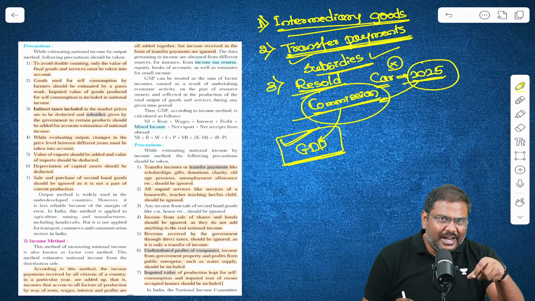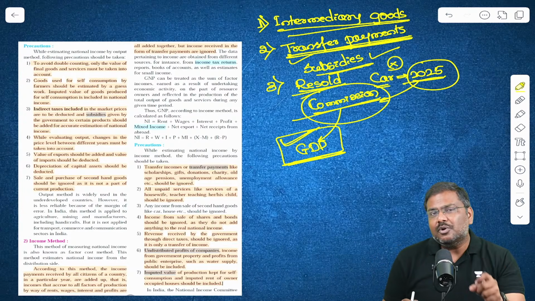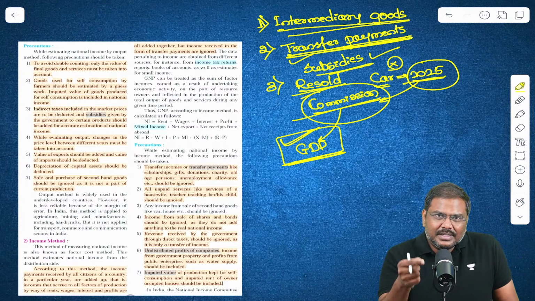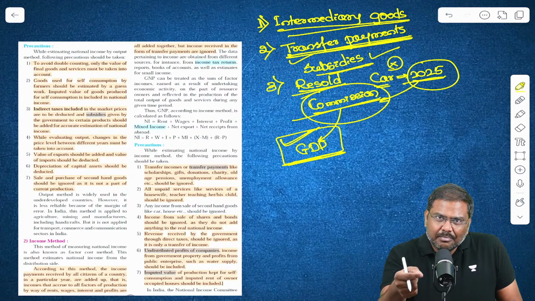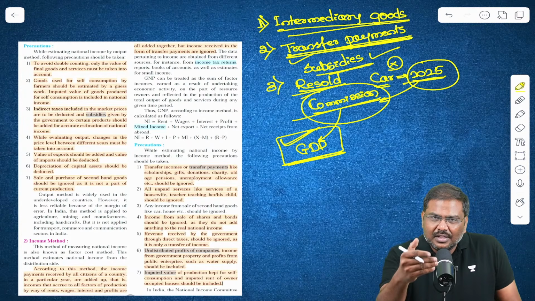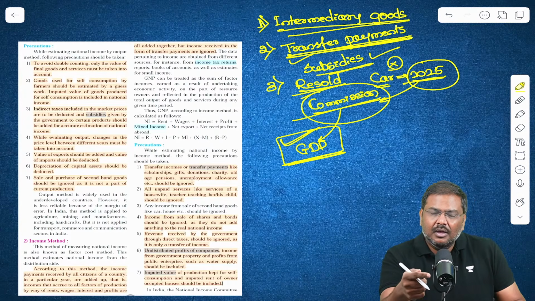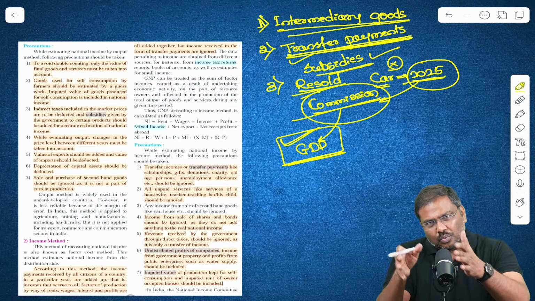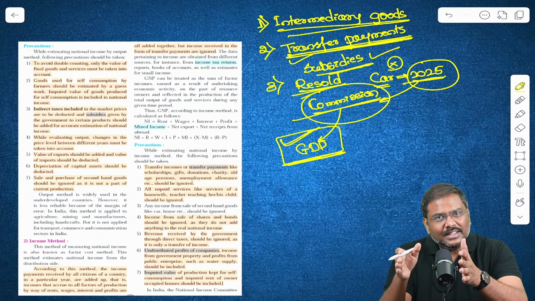So apart from the GDP number, there is also one more concept called green GDP. Green GDP is essentially an accounting mechanism where the resources that you have consumed, the value of the reduction in the resources, will be subtracted from the GDP number to get one more number which is called green GDP.